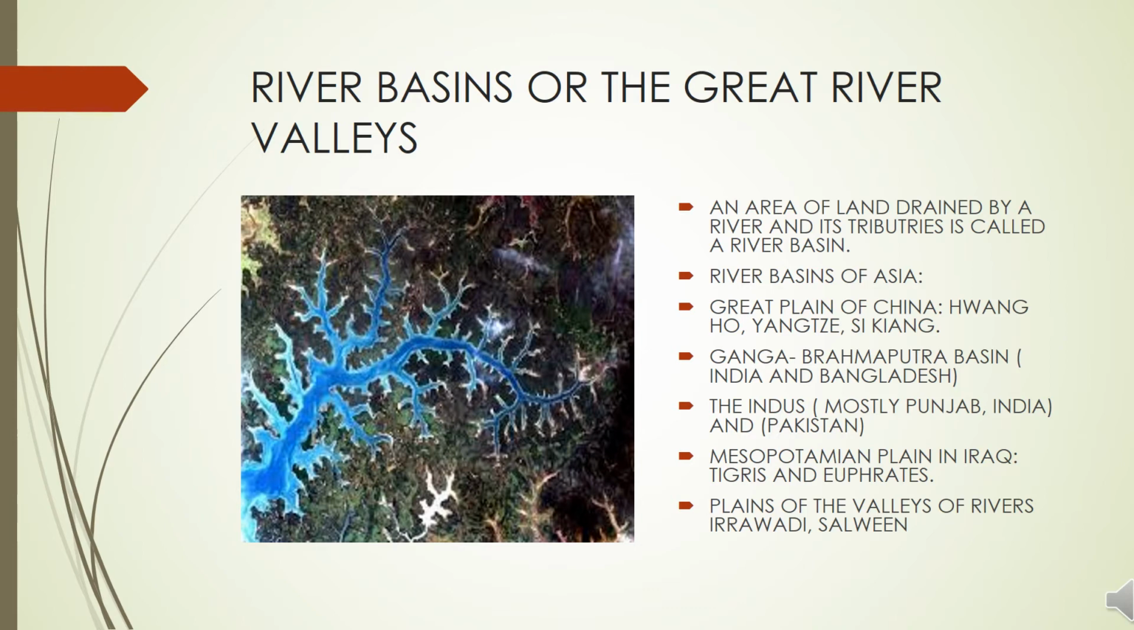Try to find out these two rivers on the map of Asia, river Irrawaddy and Salween. Locate them. You can pause the video and then find a map in your book, the physical map of Asia, and try to find them, and also name the countries in which these two rivers flows. It's an activity for you.